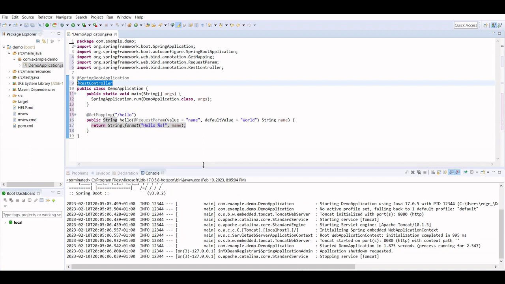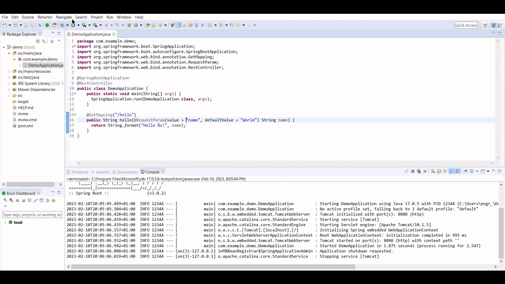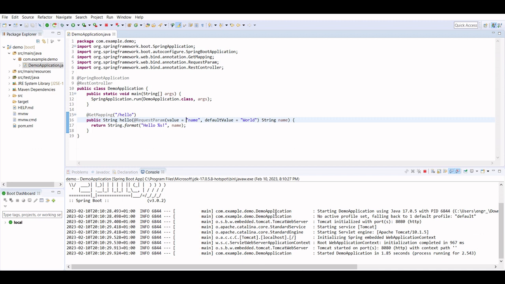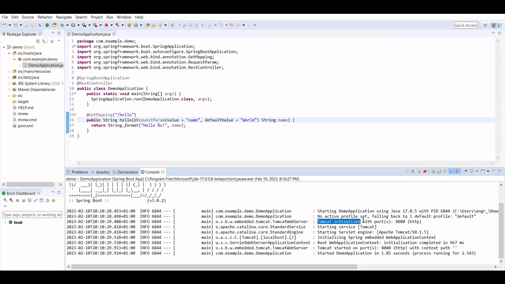After this we just have to click run, and maybe first save, and then again, since the application is already running, we just have to select Spring Boot application. And you may notice here that it says Tomcat initialized with port 8080, and our server is running. Now in the next step we will test whether the application is running in our browser or not.